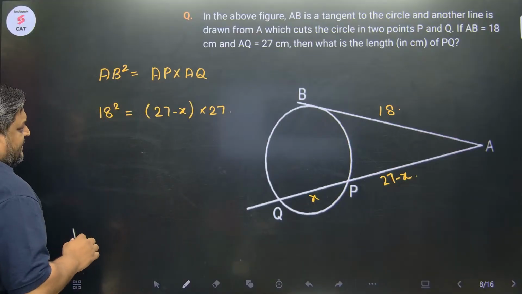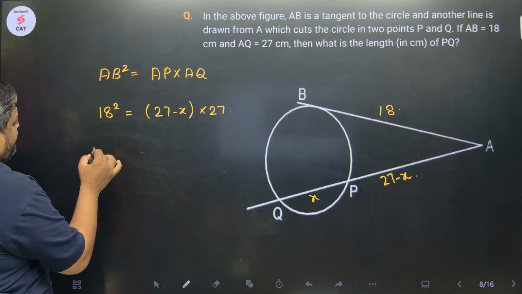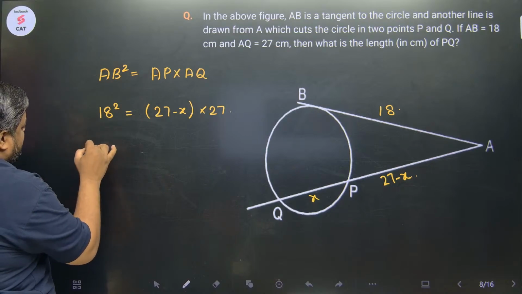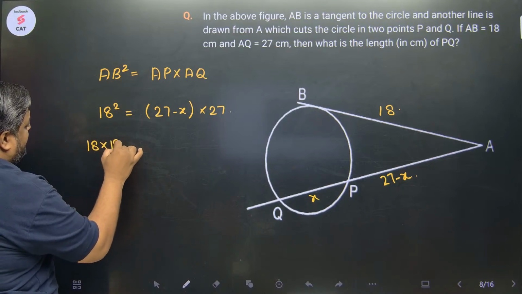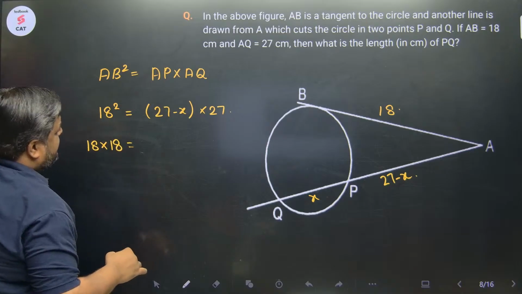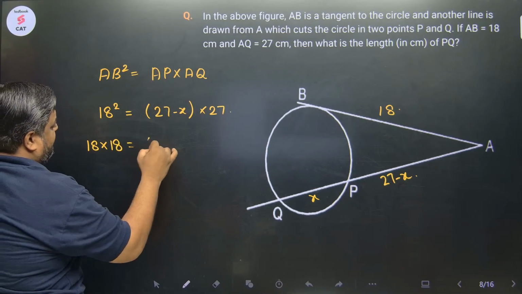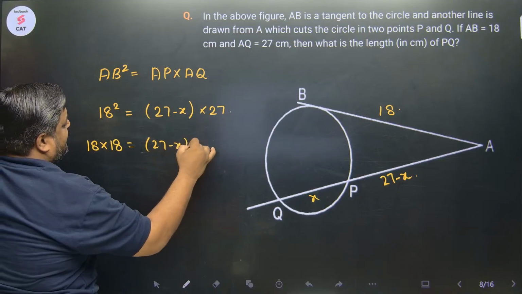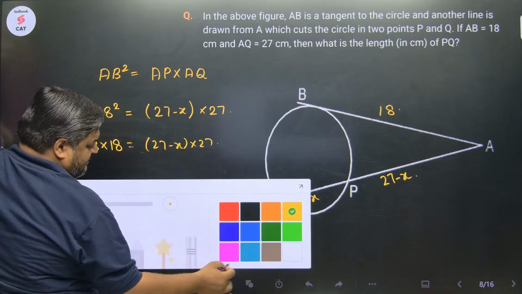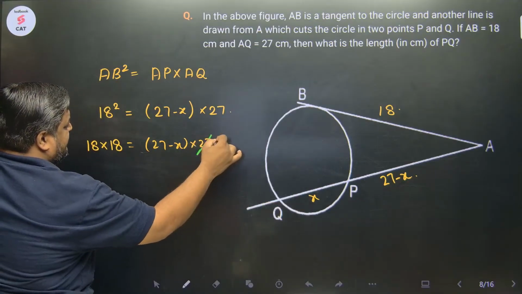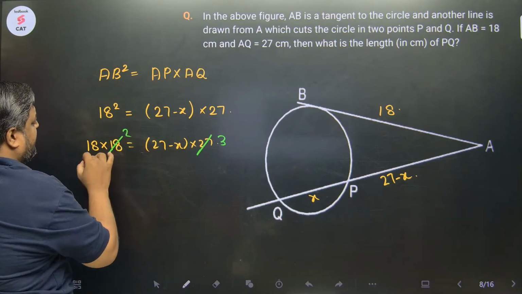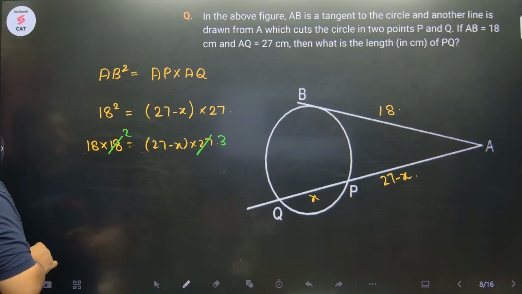आ जाओ, करते हैं, ठीक है. So this is 18 into 18, and this is 27 minus x into 27. 9 से जाएगा 3 times में, this will go in 2 times, 18 to the 36.